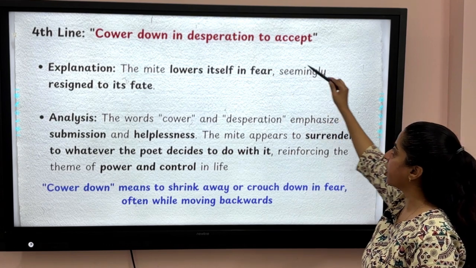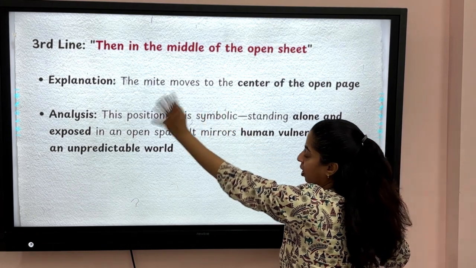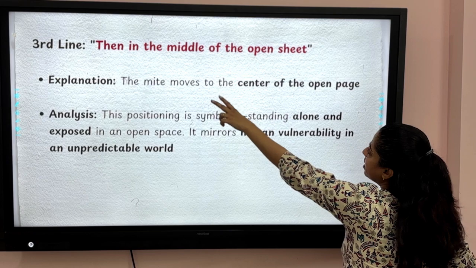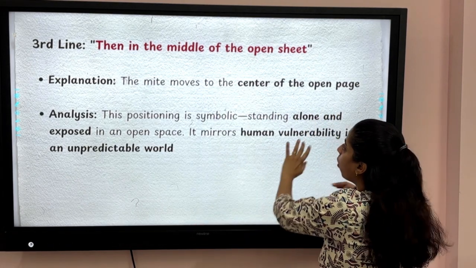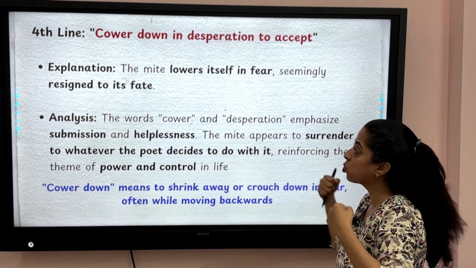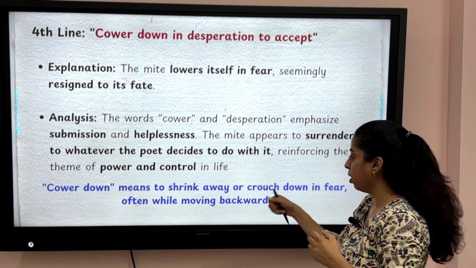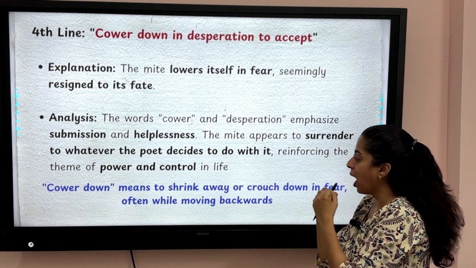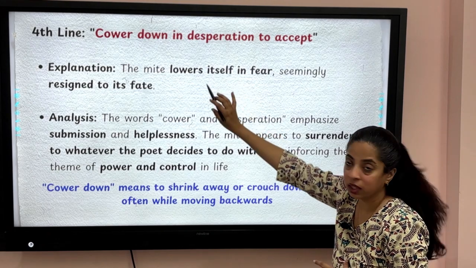Cower down in desperation to accept. So the mite is, sorry, I am saying he again and again, the mite is in middle of the open sheet in mid of an unpredictable world. Cower down in desperation to accept. Now he is cowering down. What does cower down mean? Cower down means to shrink away or crouch down, okay, in fear. And often this is while moving backwards. So that is cowering down.